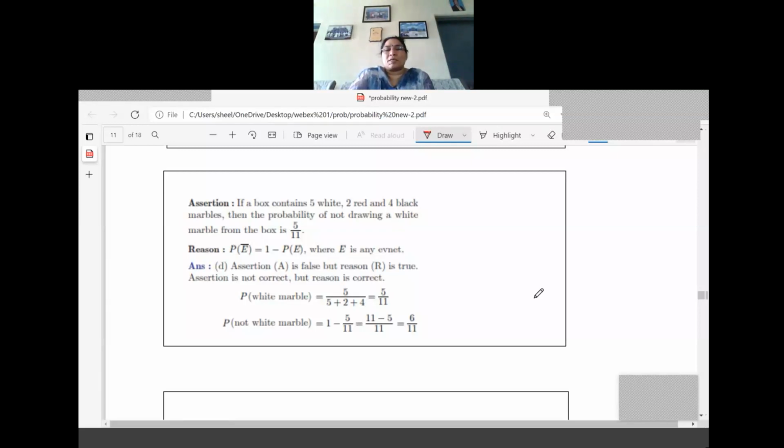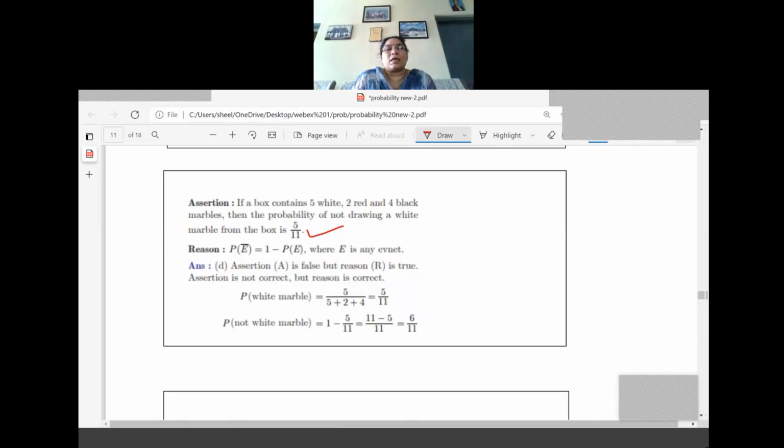Now see the reason. What is the reason they have written? P of E bar equal to 1 minus P of E, where E is any event. Now you will check what is the answer. Probability of drawing a white marble. How many white is there? 5. Out of how many are the total outcomes? 5 white and 2 red and 4 black. 5 plus 2, 7. 7 plus 4, 11. So what is the answer we will get? We will get the answer 5 by 11. So the statement given is correct for us, right?